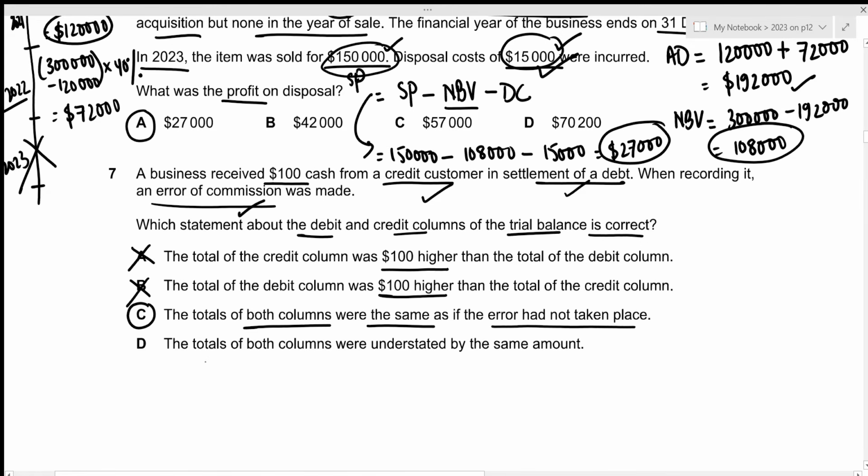Let's take a look at the first option as well. The totals of both columns were understated by the same amount. That's incorrect because they should be the same as if the error had not taken place, because the correct amount was entered on the correct side but only under the wrong account of the same class, which is why option D will also be incorrect.